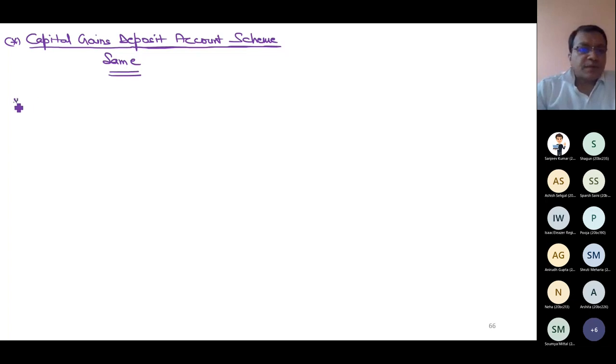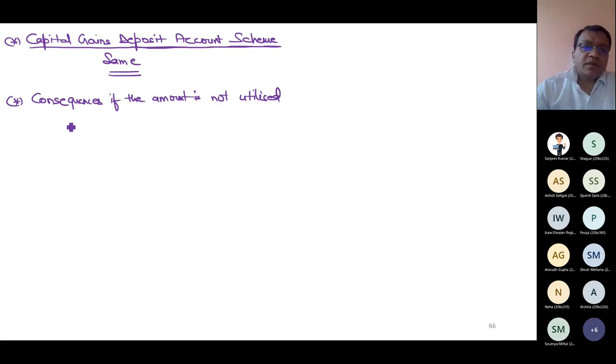Next point. Same just like 54B. Suppose you have not utilized the amount for the purpose of purchasing another agricultural land. So what are the consequences, if the amount is not utilized for the eligible purpose within the time limit?